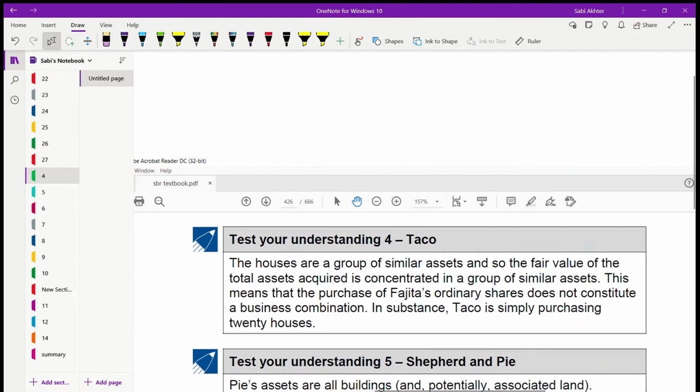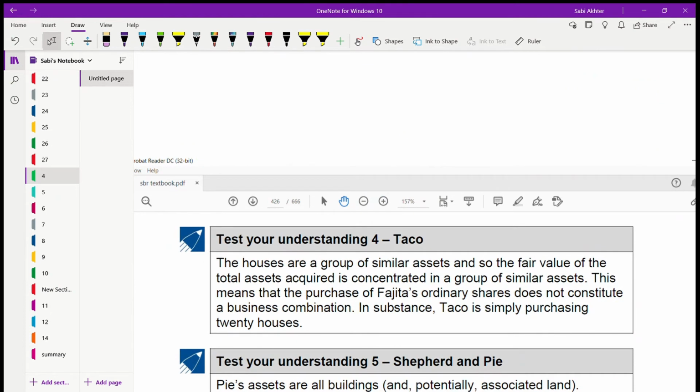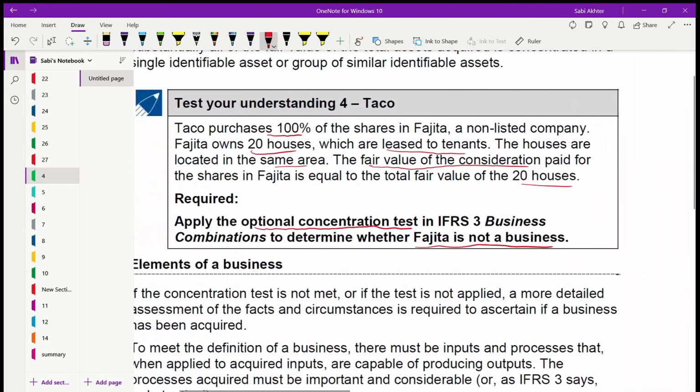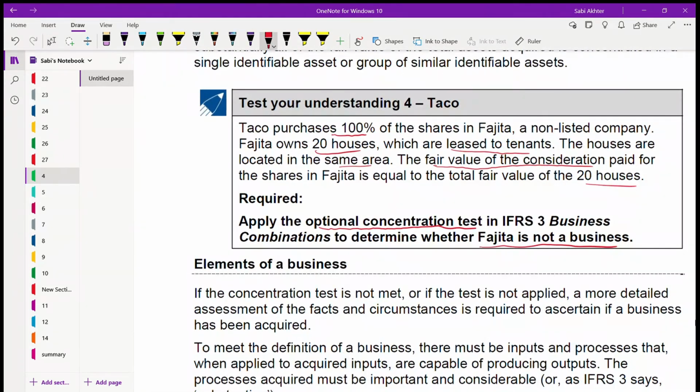So let's see the answer. The houses are a group of similar assets. And so the fair value of the total assets acquired is concentrated in a group of similar assets, right? Because if you see here, they told that the fair value of the consideration paid for the shares is equal to the total fair value of the 20 houses, right?